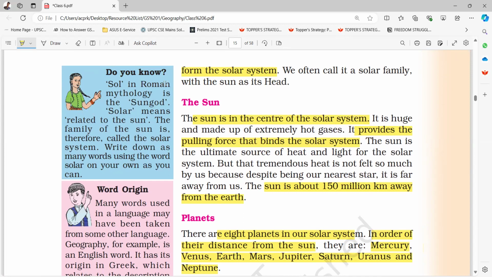Do you know Sol in Roman mythology is the sun god? Solar means related to the sun. The family of the sun is therefore called the solar system.